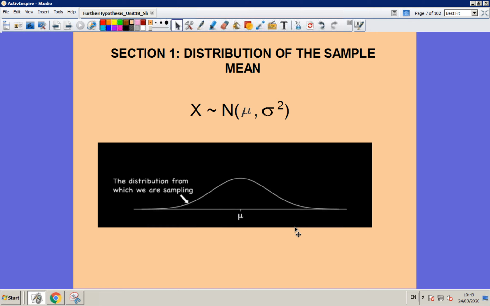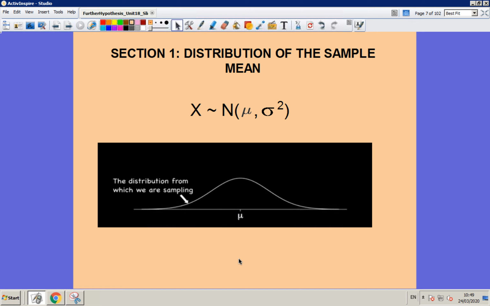So just what we said before, 68% of the data will lie within one standard deviation, 95% of the data will lie within two standard deviations, and 99.7% of the possibilities will lie within 3 standard deviations.